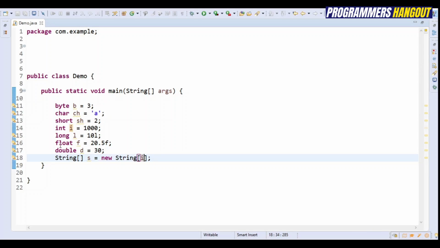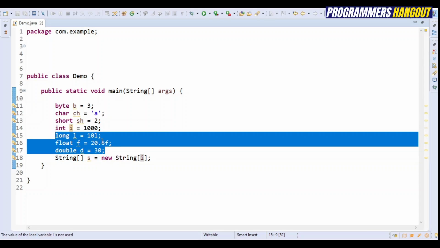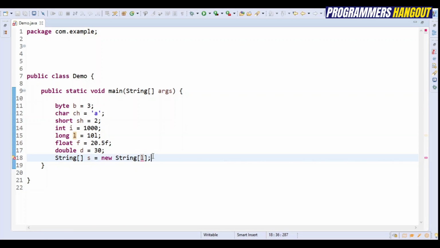Then we have long, float and double. These three variables have size greater than that of int. These three variables will hold values that are greater than the range of an integer. Let's try to place long L as the array size. Here I'm getting a compilation error, cannot convert from long to int. This is because the compiler is converting it to int.